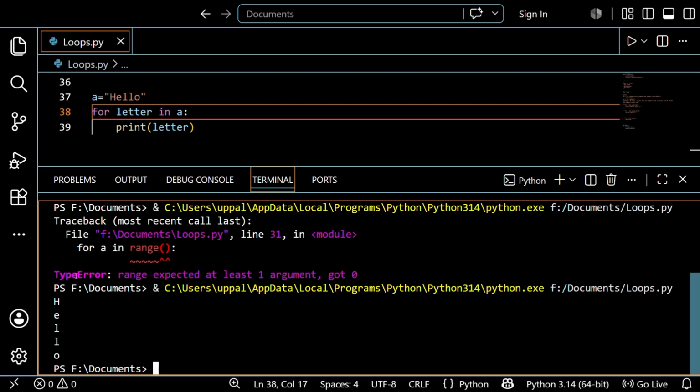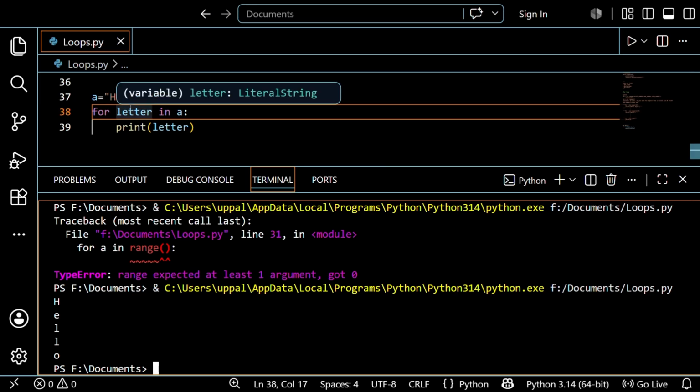See, it prints each and every letter one time. I said that without using range you can also use a for loop for these cases. I just created a string hello and saved it in a variable a, and after that I created a for loop using a variable letter, and I want to print one letter in each iteration of the loop.